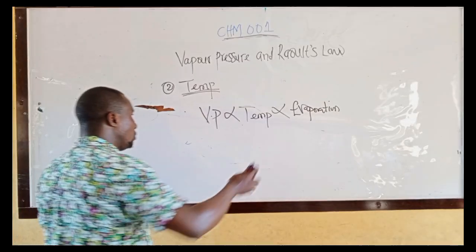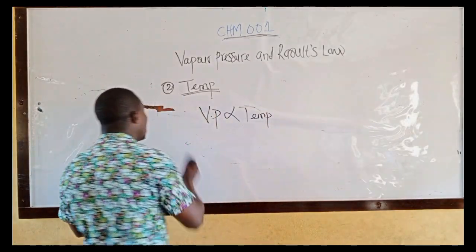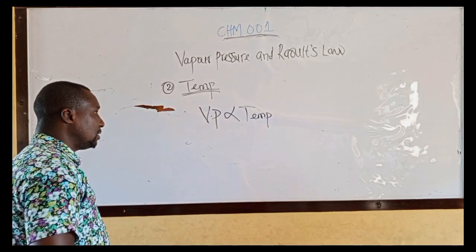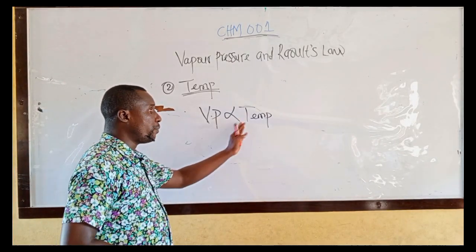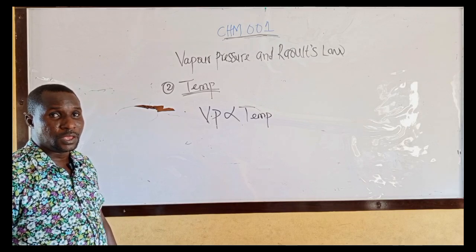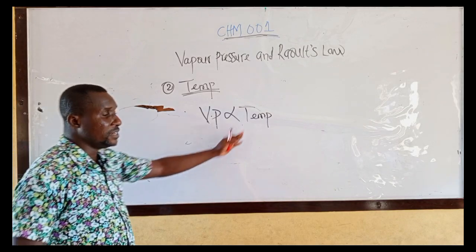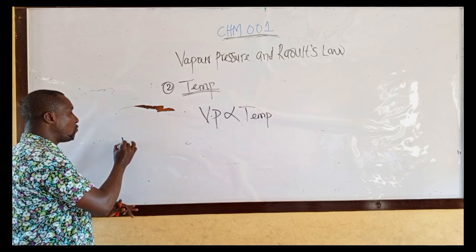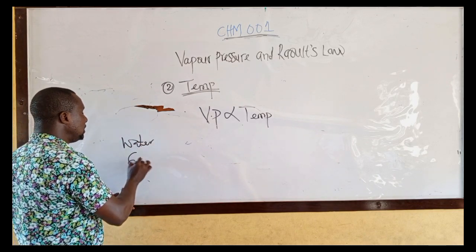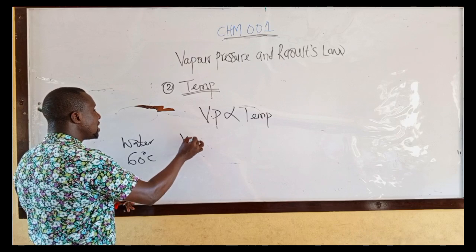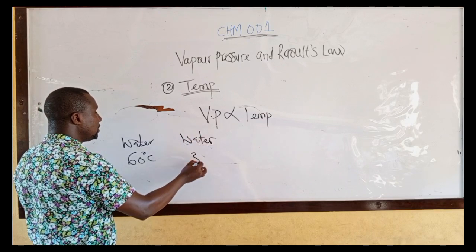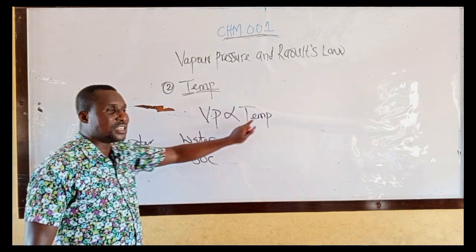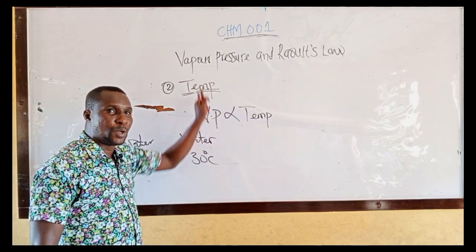But let's look at temperature only, because we are looking at the factors that affect vapor pressure. That is temperature. That means vapor pressure is directly proportional to temperature. The higher the temperature, the higher the vapor pressure. Look at this. When you have water at 60 degrees C and the same water at 30 degrees C, as temperature increases, vapor pressure increases.